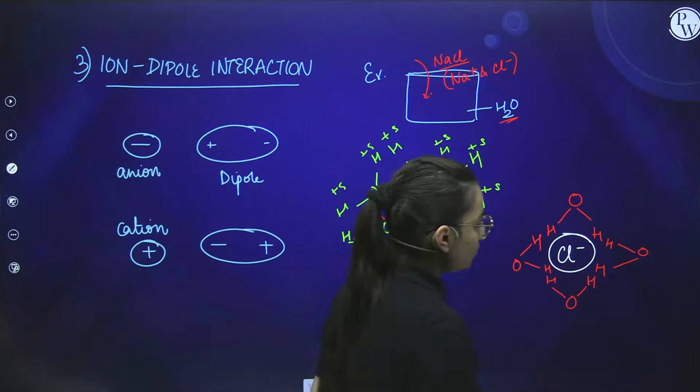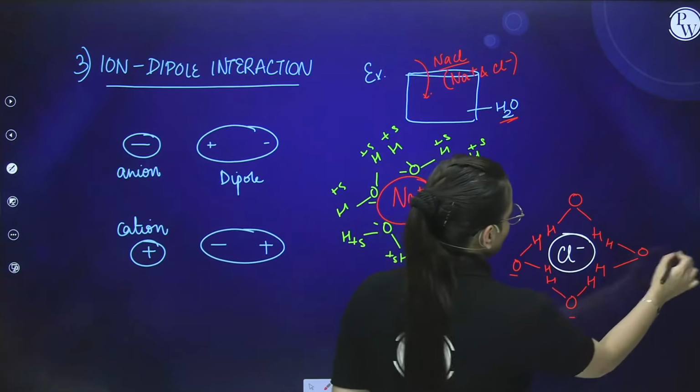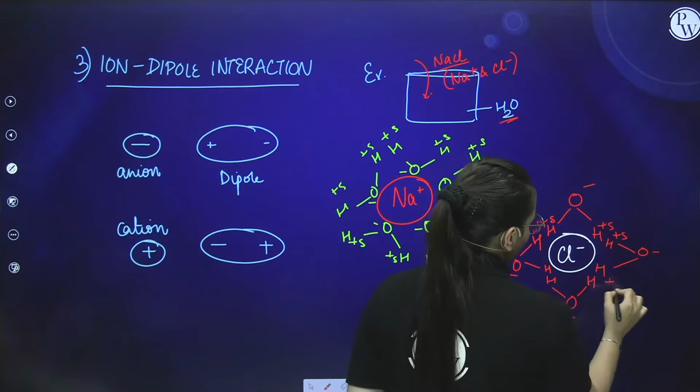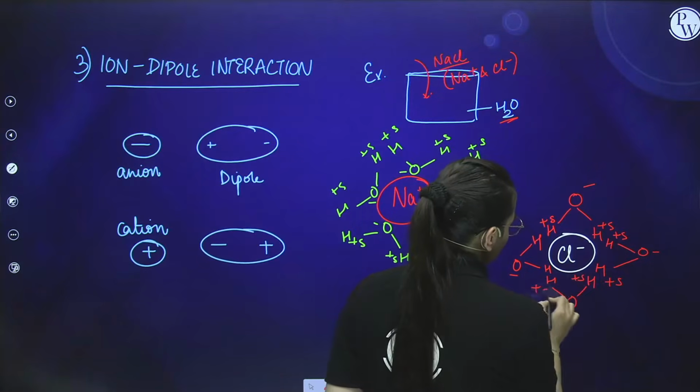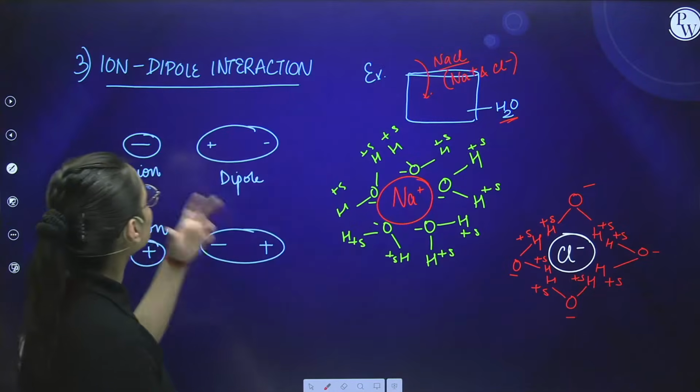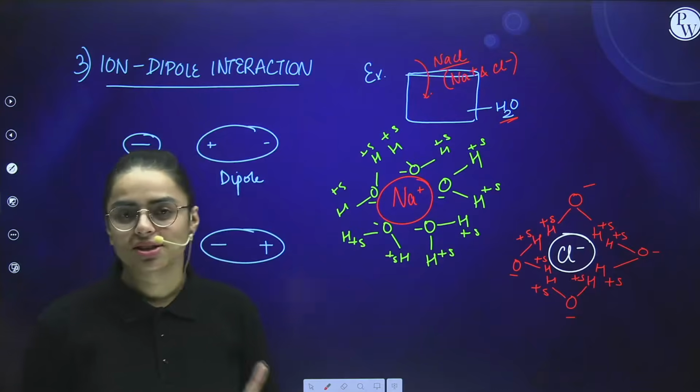Is it clear to you? Now, these were the negative ends, and these were the positive ones. So the positive ones approached towards the Cl negative. So this is basically what ion dipole interaction is. Is it clear to you?